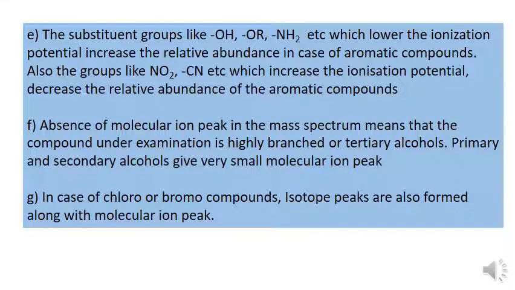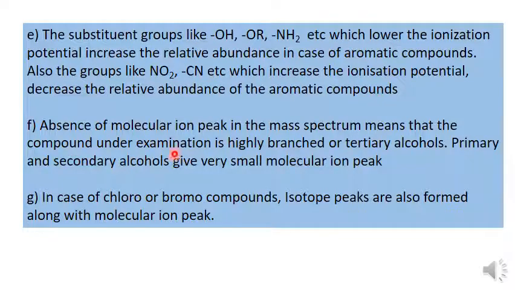Then the substituent groups like OH, OR, NH2, etc., which lower the ionization potential, increase the relative abundance in case of aromatic compounds. Also, the groups like NO2, CN, etc., which increase the ionization potential, decrease the relative abundance of the aromatic compounds.